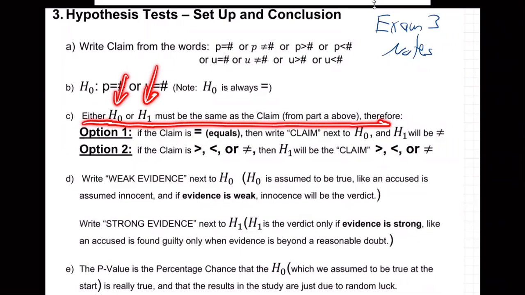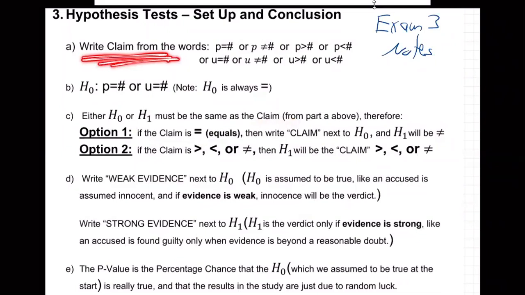That's really important, and that'll really help you know what to do. So let that sink in. One of those two is always the claim, right? Something's being claimed. That's what a hypothesis test is all about. It's like two lawyers in a trial. Got the prosecutor and the defense attorney, right? One of them is going to take the claim, and the other one will argue against it. So that's why we did the claim first. That's why it's so important to do that first. So one of those two is the claim.